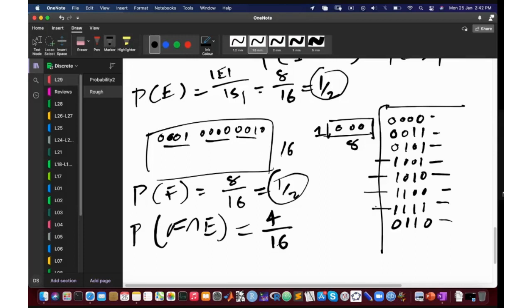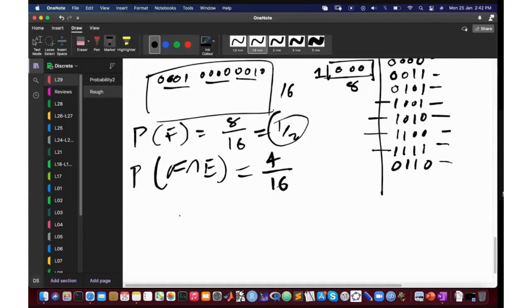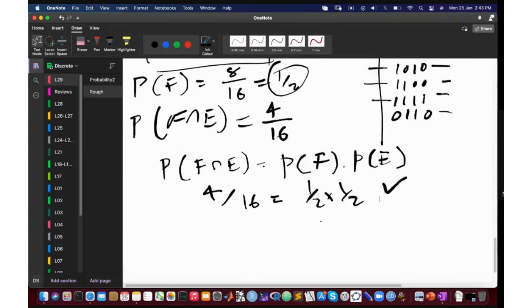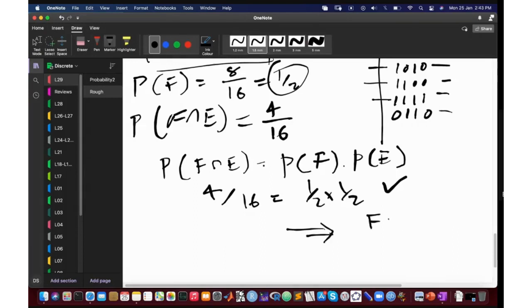Here you can see these are the strings which have an even number of ones, so from these count the ones which start with a 1. There are 4 of them, so in total there are 4 strings which start with a 1 and have an even number of ones. So the probability of F intersection E is 4 over 16. Is it true that the probability of F intersection E is the probability of F times the probability of E? Yes, sir. 4 over 16 is equal to 1 over 2 into 1 over 2. So it checks. This implies that these two events are independent.